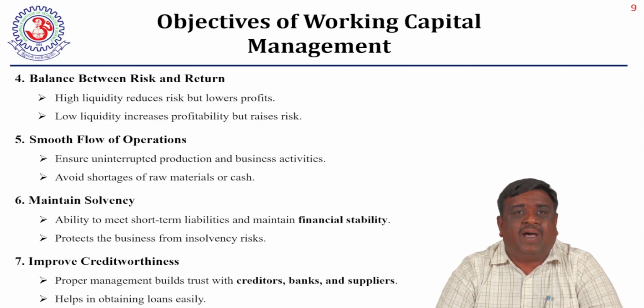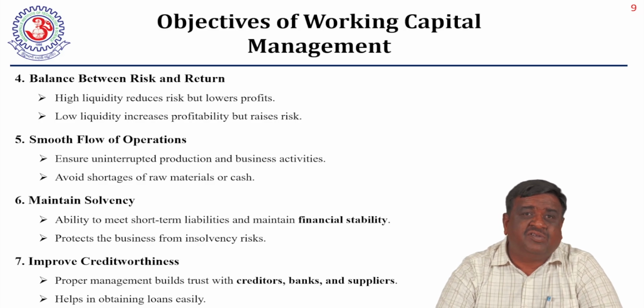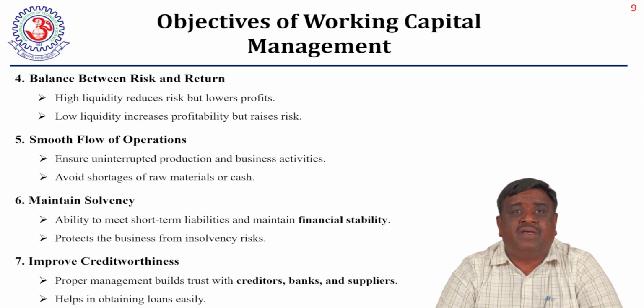Now, balance between risk and returns. Where there is high risk, we get high return; low risk, low return. Likewise, high liquidity reduces the risk, but it minimizes the profits. High liquidity reduces the risk because if you maintain more and more funds, there will be low risk.